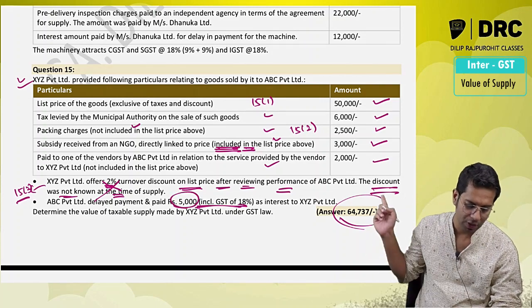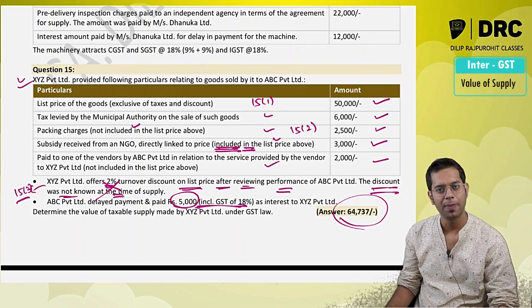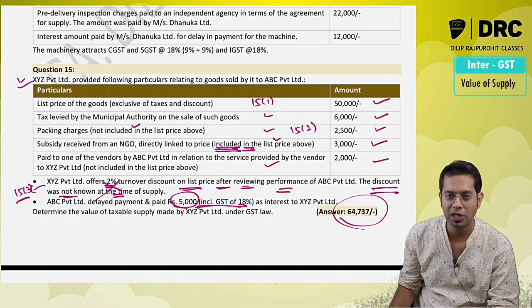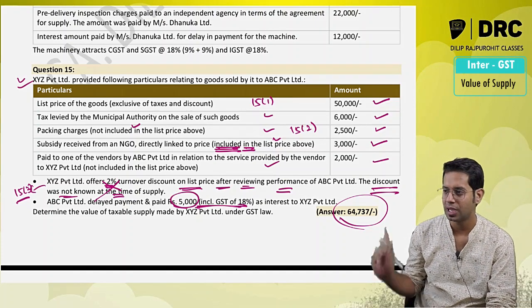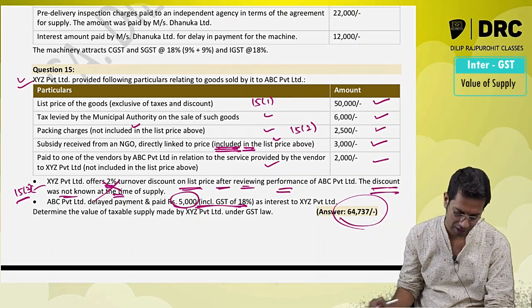And with respect to this, interest will be included in the value of supply. However, since no extra amount is paid, and since the interest amount of 5,000 rupees is inclusive of GST at 18%, the amount excluding GST will be added in the value of supply.